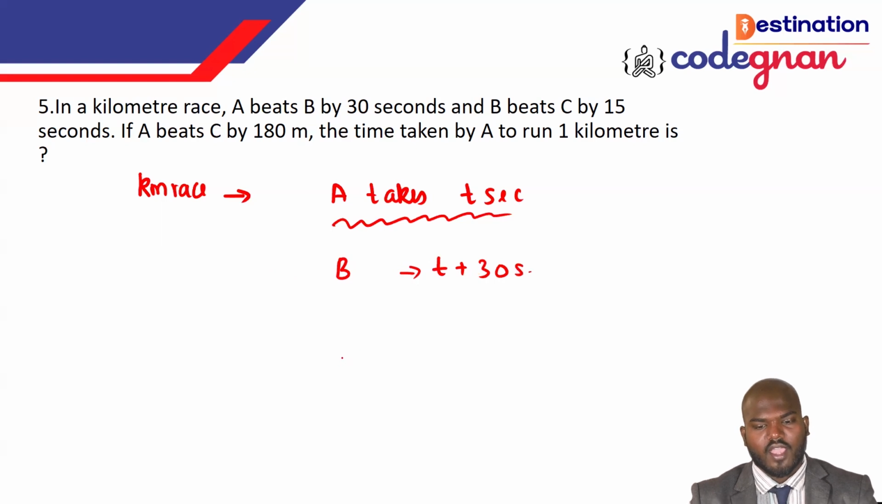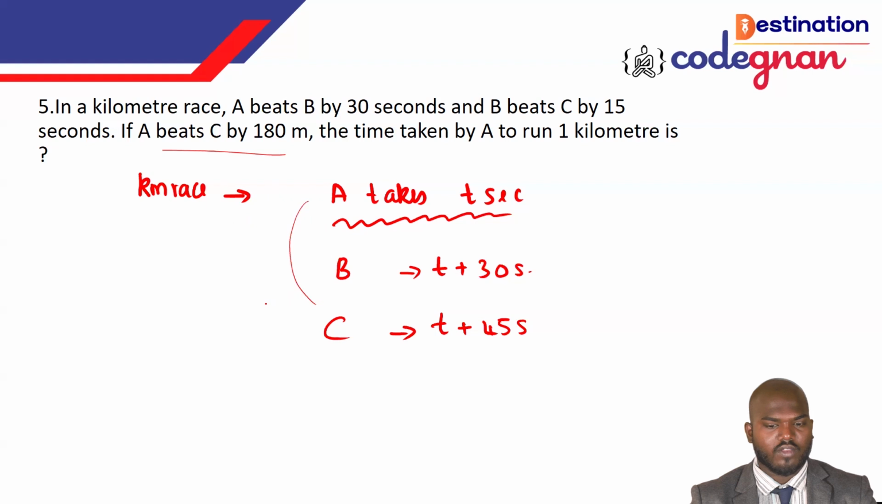And going to the next one, B beats C by 50 seconds, like they mentioned. So B is already t plus 30. If you add the extra, it will become 45 seconds here. Okay, so A beats C by 180 meters, which is covered by C in 45 seconds. A beat C, and the 180 meters is covered by C in 45 seconds.